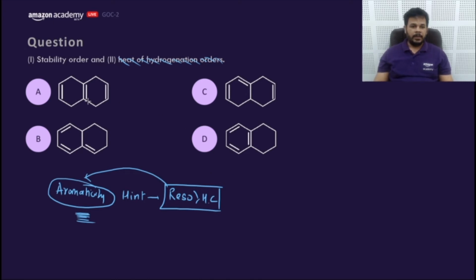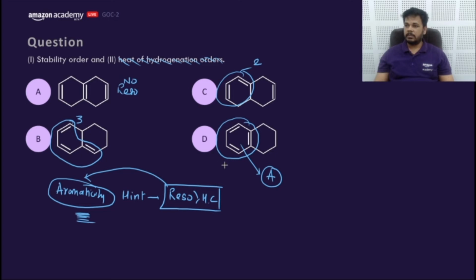Okay, let me answer this question. This does not have any resonance. This would have resonance between 2 pi bonds. This would have resonance between 3 pi bonds, but all pi bonds are in the same ring, which creates aromaticity. Getting it?